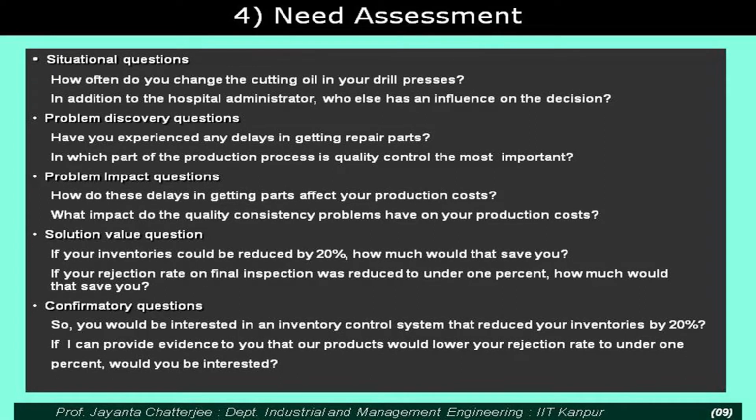Or what kind of contribution is expected in your quality control, in your quality assurance system from this particular product that you are looking for. The impact your product can create on the problem situation. And at the end of these various types of questions, you must have a confirmatory question. This is a very important concept.